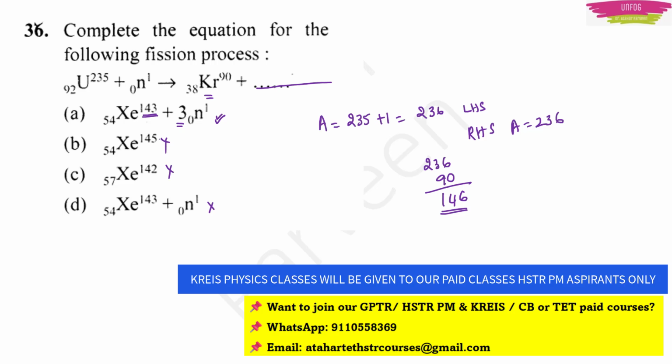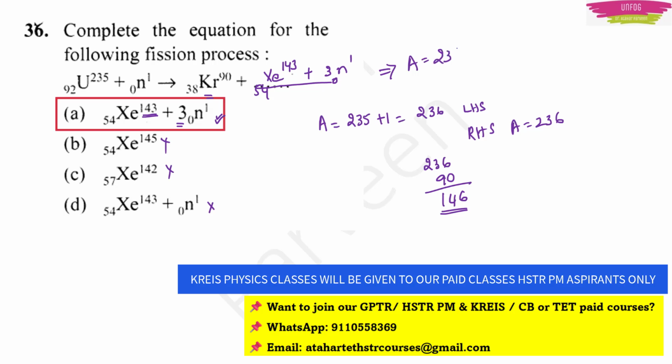Right? So, as simple as that, option A will be the correct answer here because there will be xenon 143, 54 plus neutron and 3 neutrons will be there. Now if you see the equation, right hand side also you have 236. Okay, clear, right? In fact our Hstr batch aspirants also, all the batches aspirants can answer this question because we have discussed radioactivity in detail in Hstr also, right?